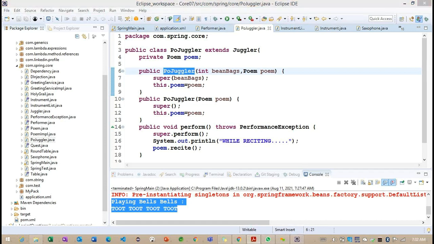Getting the point. So we need to think about how the constructor is going to work in normal core Java applications. In the same way, the constructor injection is going to work here. Right? So this is all about the difference between constructor injection as well as the setter injection here. Any questions?